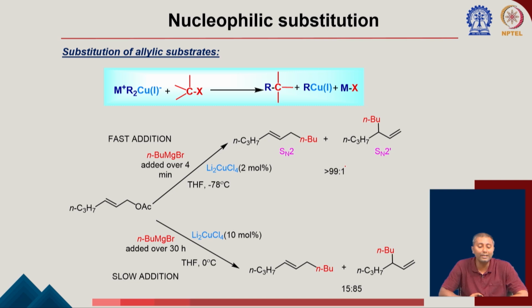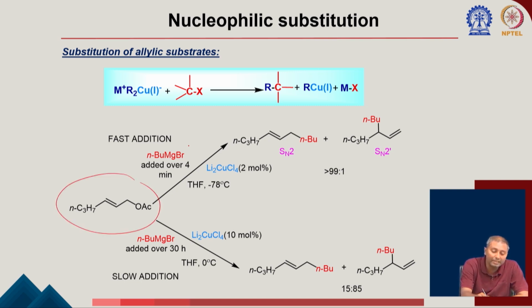Now, substitution of allylic substrates. I think this is a very important topic. So what is happening if you have an allylic acetate here, and you treat it with a Grignard reagent with 2 mole % of the corresponding copper salt? What is going to happen?